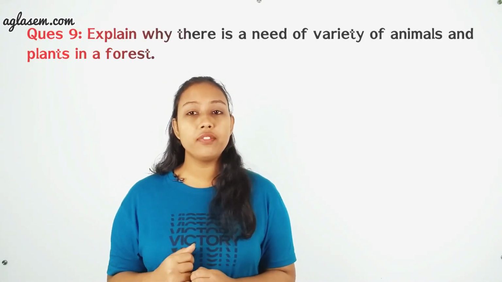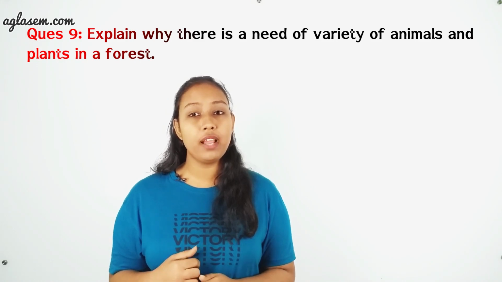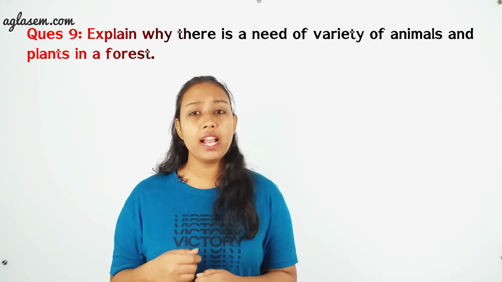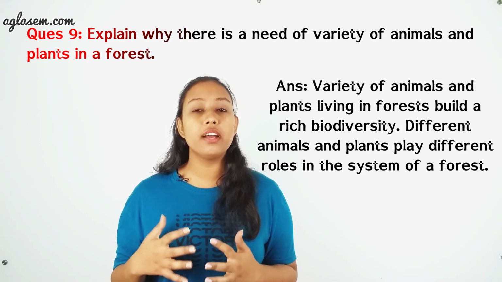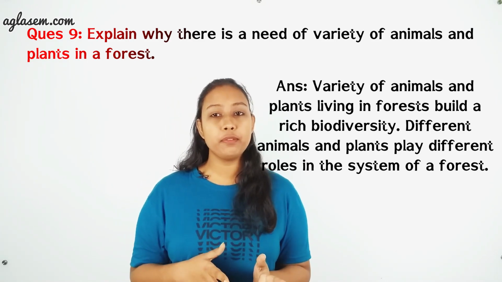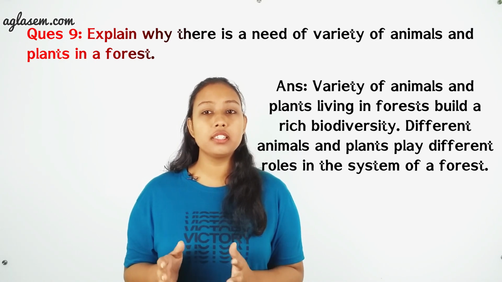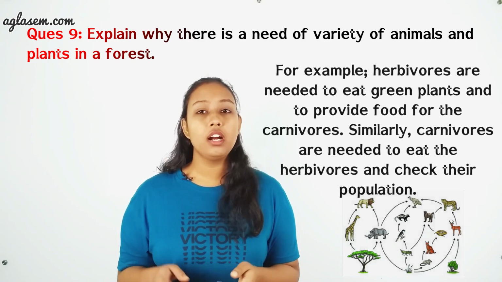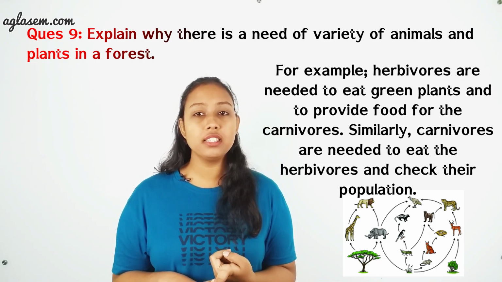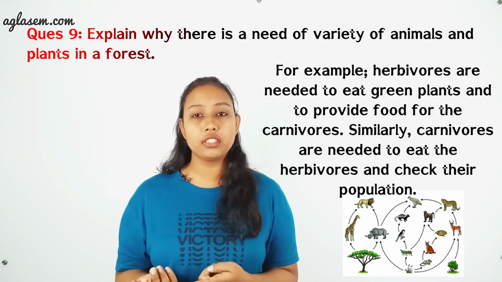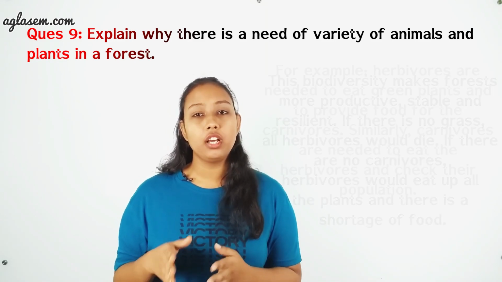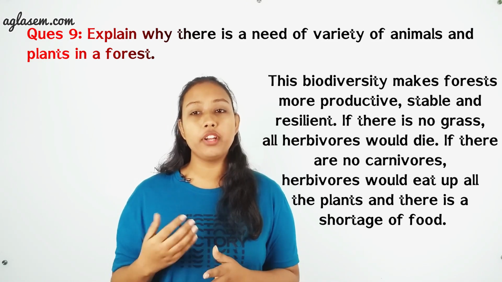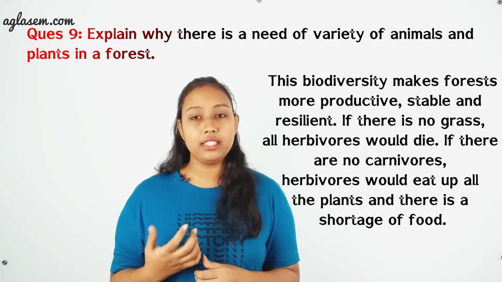Now jumping to the next question which says, explain why there is a need of variety of animals and plants in a forest. And answer to this question is, variety of animals and plants living in forest build a rich biodiversity. Different animals and plants play different roles in the system of a forest. For example, herbivores are needed to eat green plants and to provide food for the carnivores. Similarly, carnivores are needed to eat the herbivores and check the population. This biodiversity makes forest more productive, stable and resilient.